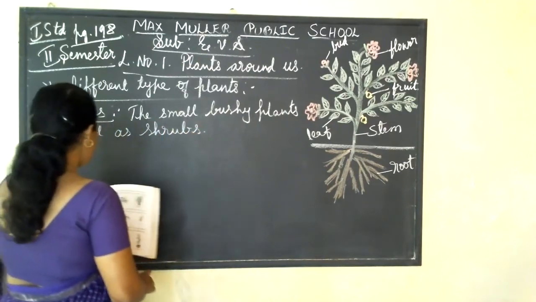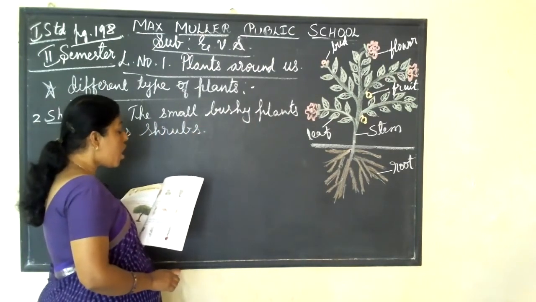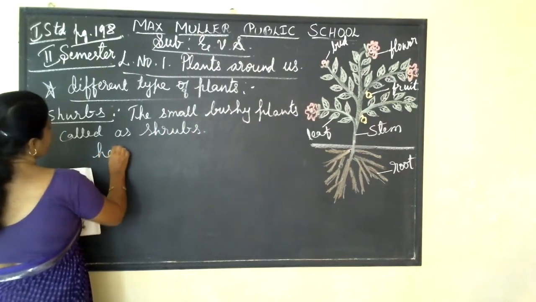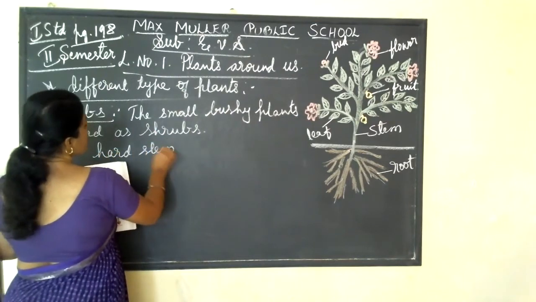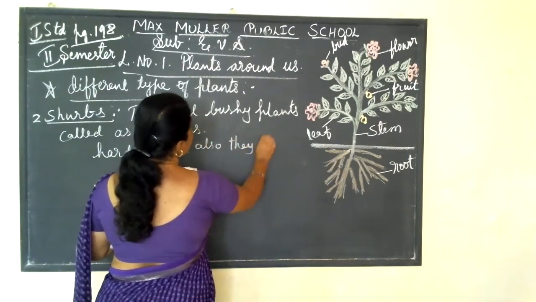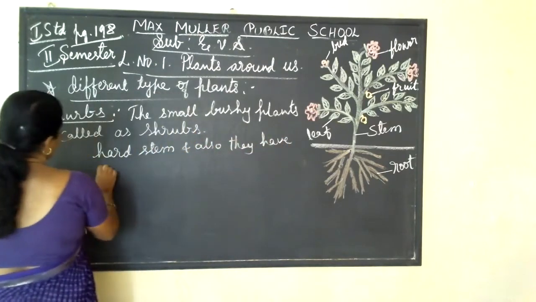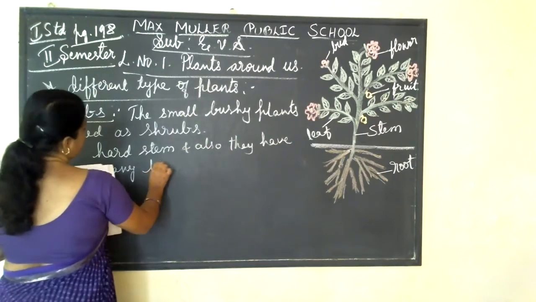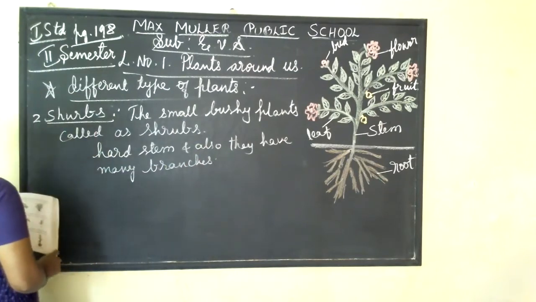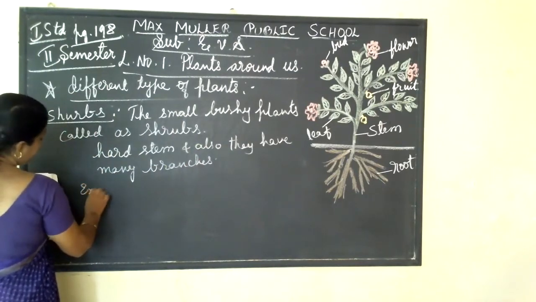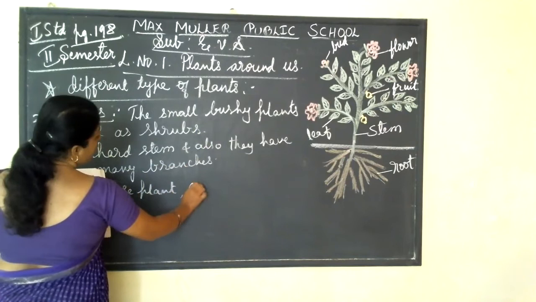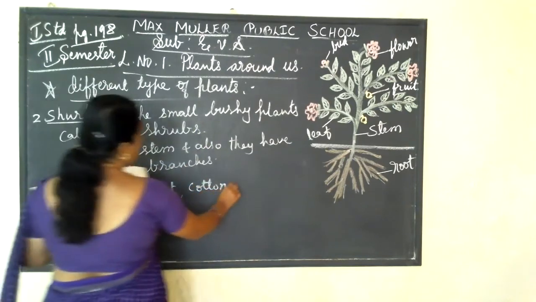The small and bushy plants are called shrubs. They have a hard stem with many branches. They have a hard stem, and also they have many branches. Examples: rose plant, cotton plant, and jasmine plant.